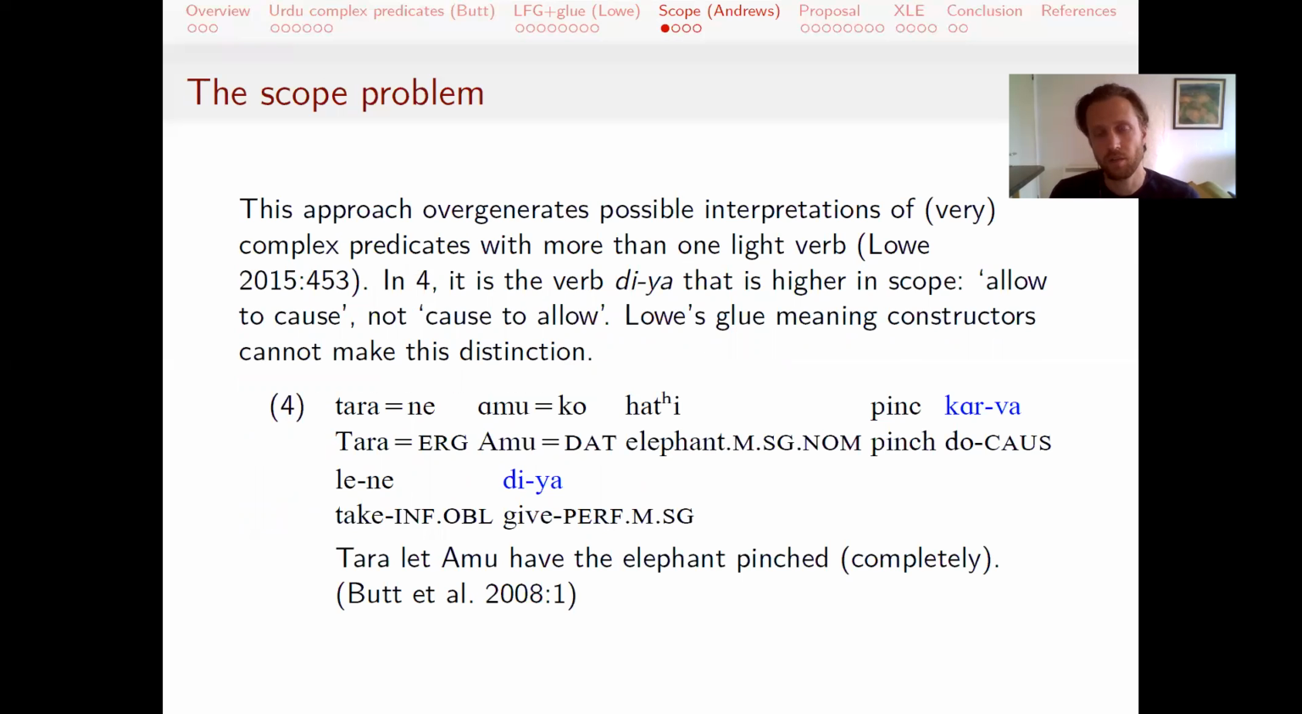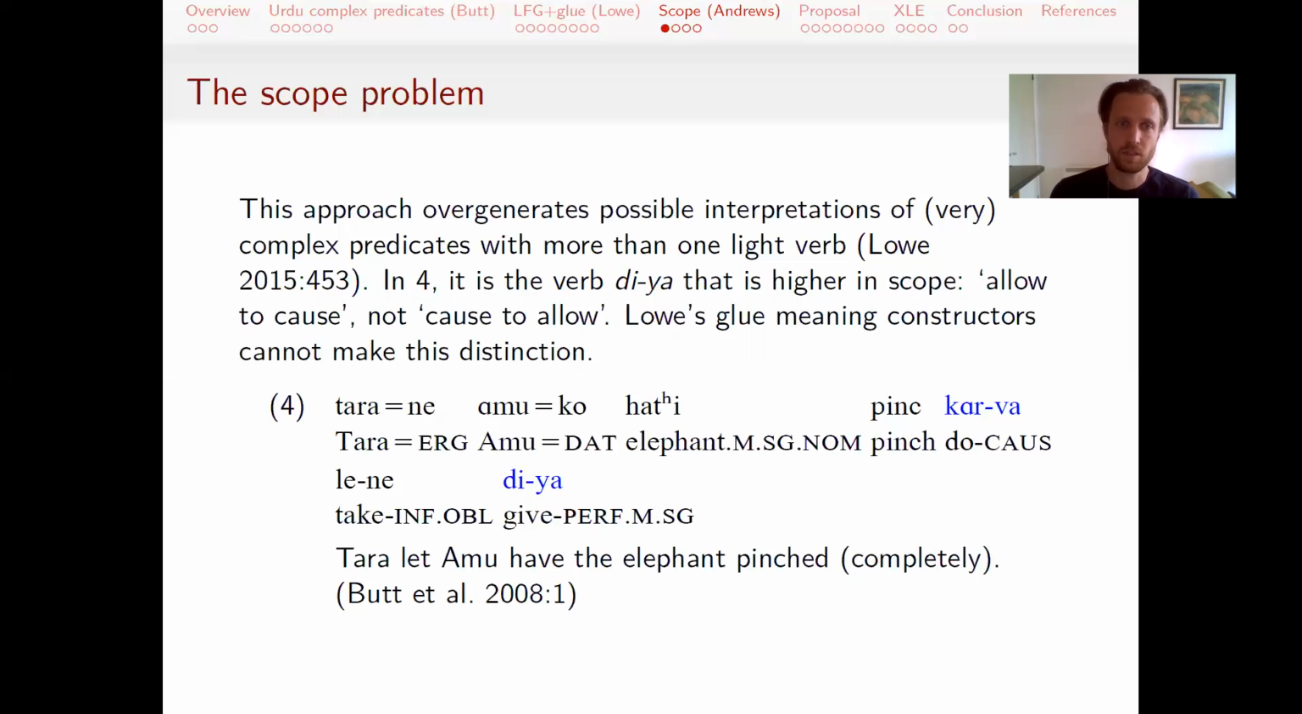A problem that Low identifies with his analysis is that it doesn't handle more complex situations where there's more than one light verb in a single complex predicate. And so looking at example 4, Tara let Amu have the elephant pinched. There's two valency increasing light predicates here, both the D give, the permissive, and the do, which is the causative. And it's very clear that the meaning is allow to cause. So Tara allowed Amu to cause something to happen, and not cause to allow. So you can't interpret this as Tara causing Amu to allow something.